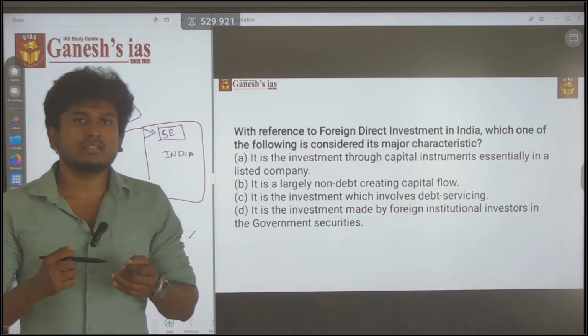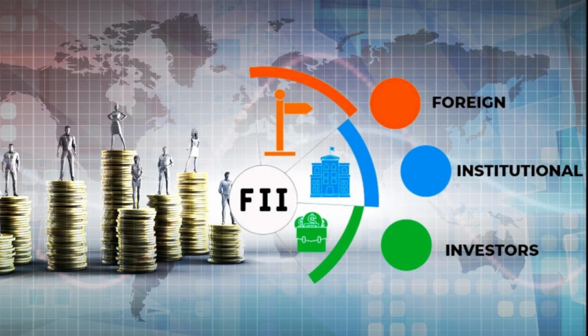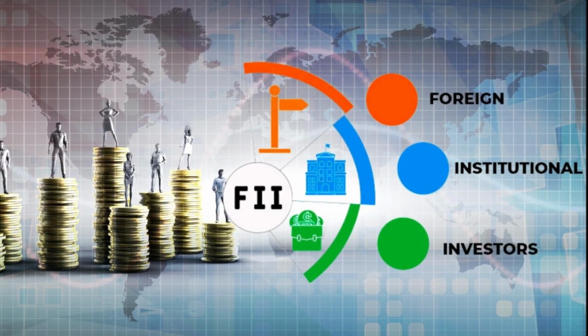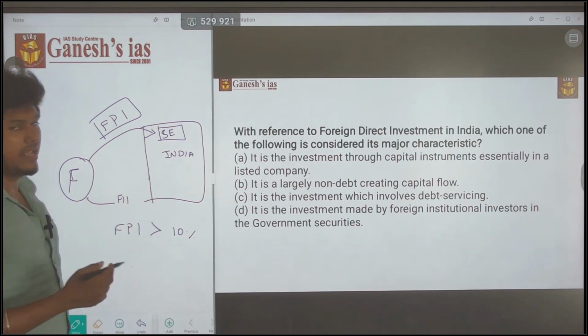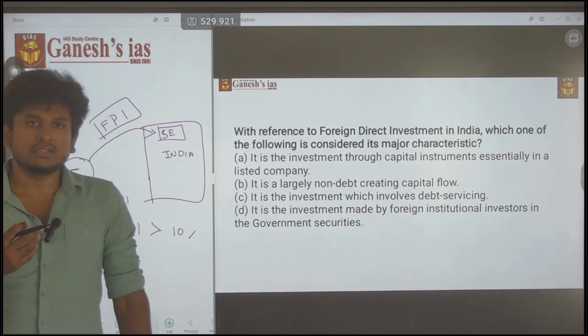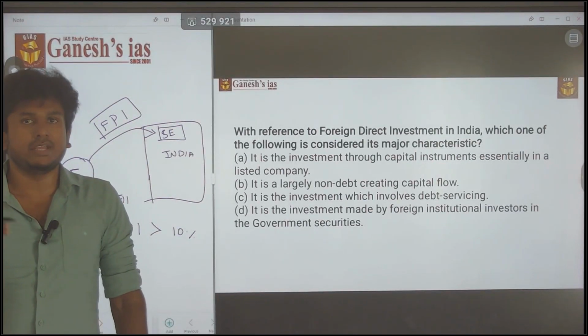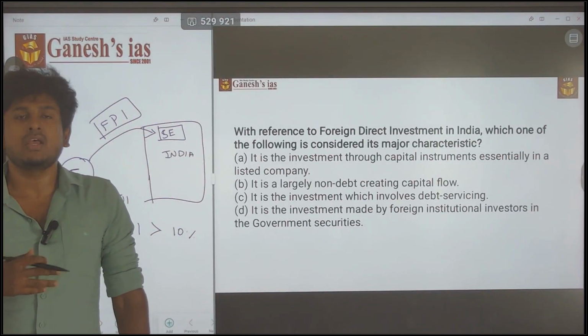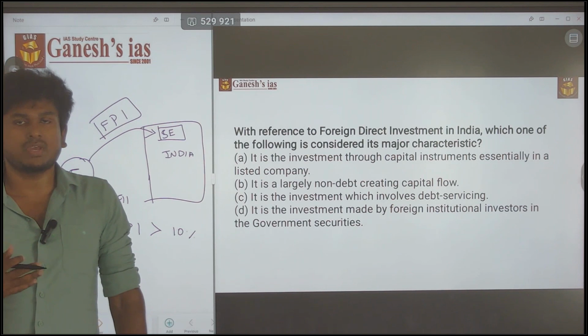Another one is called the foreign institutional investor, FII. Consider a bank in the US that is buying certain shares of India, or any financial institution that buys certain shares from companies, say Reliance.